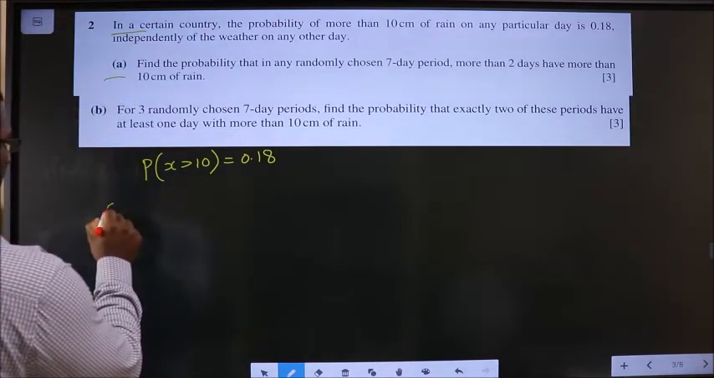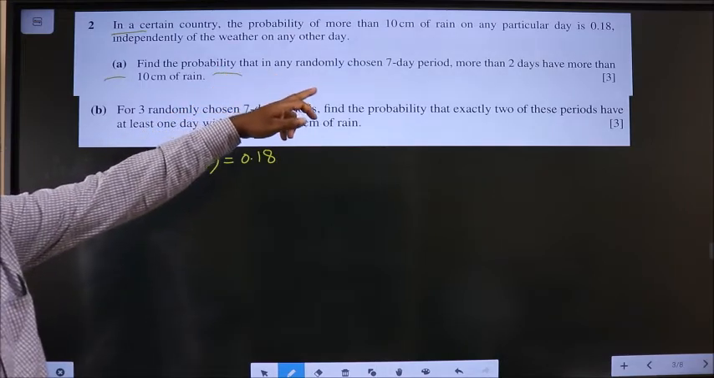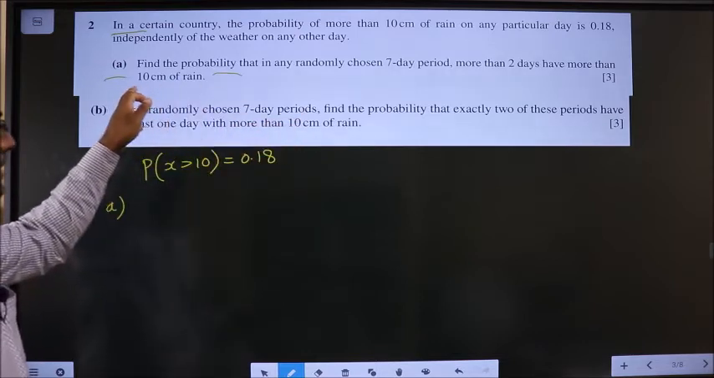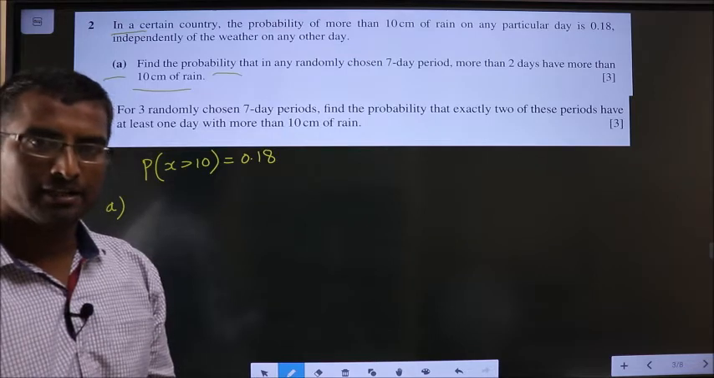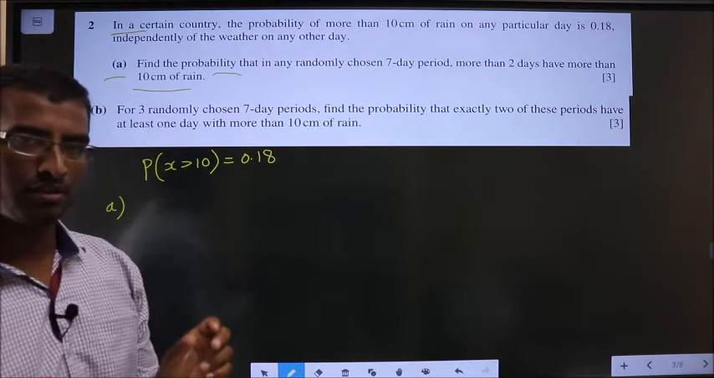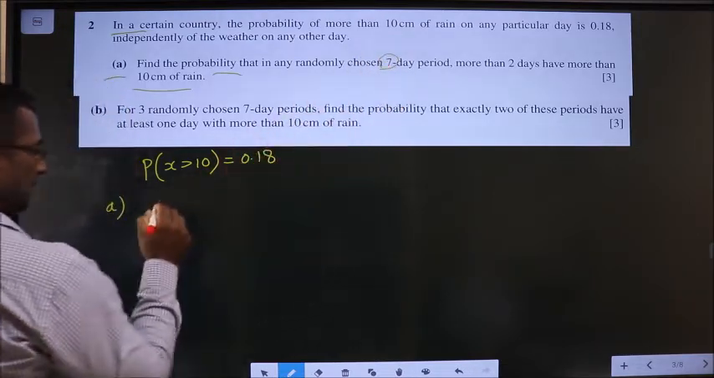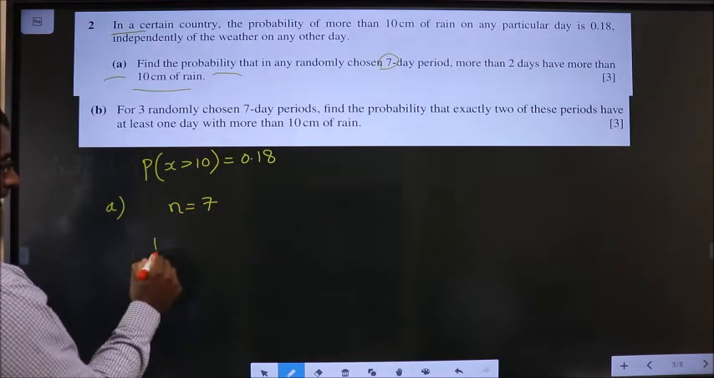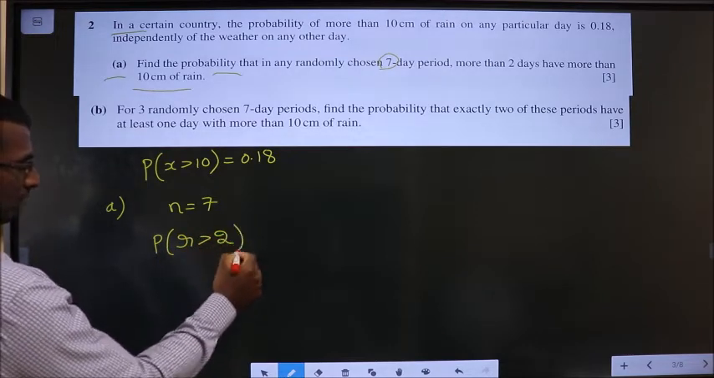A1. Find the probability that in any randomly chosen 7-day period more than 2 days have more than 10 centimeters of rain. It's independent. You should get the idea of using binomial distribution. So what is n here? The 7-day period will be n. And what you need to find? More than 2, so R: P of R greater than 2 you need to find out.